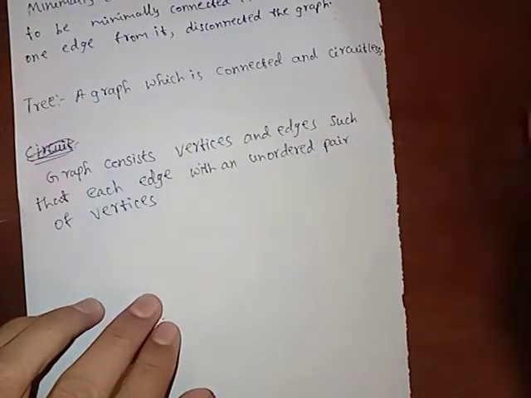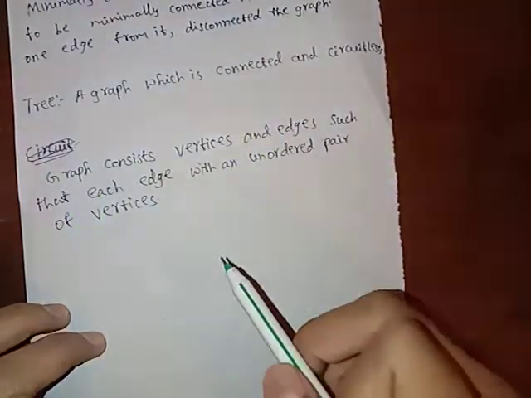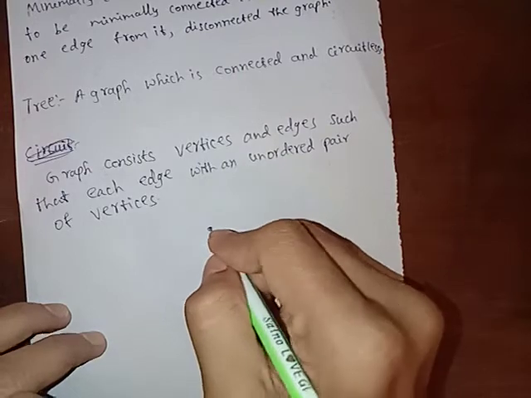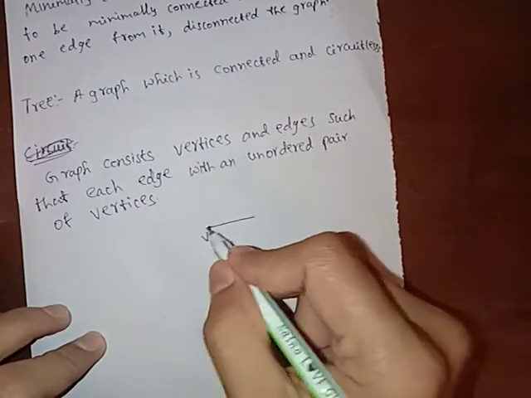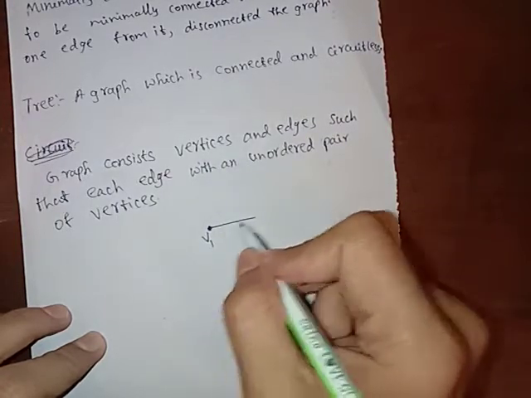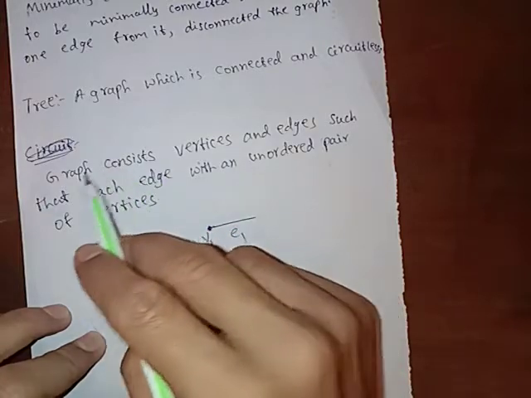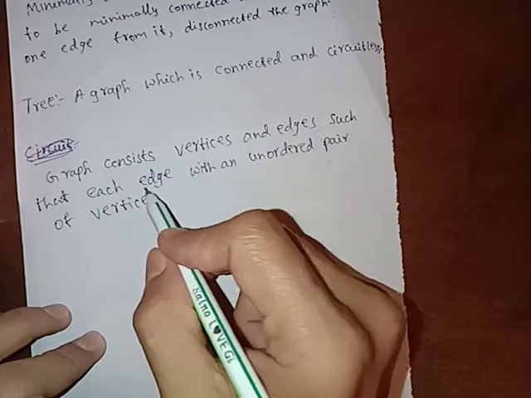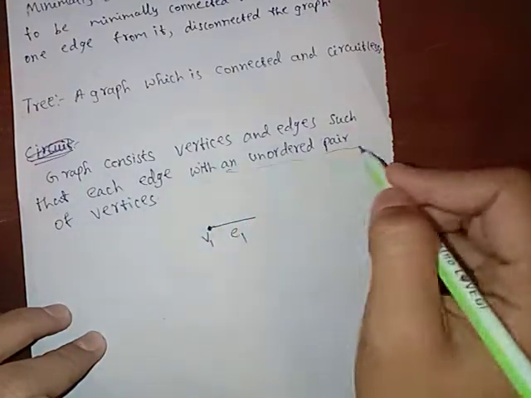What is the meaning of this? For example, they say that a graph consists of vertices and edges. If this is vertex v1, a vertex means a point and an edge means a line e1. Can this form a graph? And another condition they say is that each edge is identified with an unordered pair of vertices.